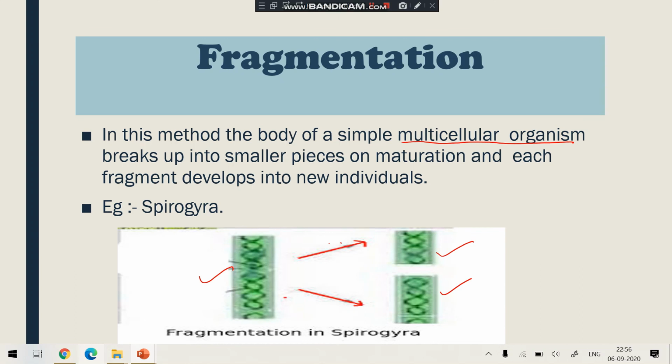fragmentation. What is fragmentation? Fragmentation takes place in multicellular organisms like Spirogyra. When it reaches its maturity level, it breaks its body into smaller pieces. And each smaller piece is known as a fragment. And this fragment develops into a new individual. Understood, student? The other different types of asexual reproduction I will explain to you in my next class.